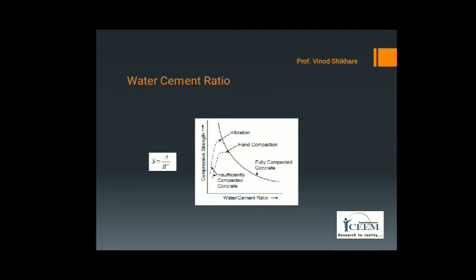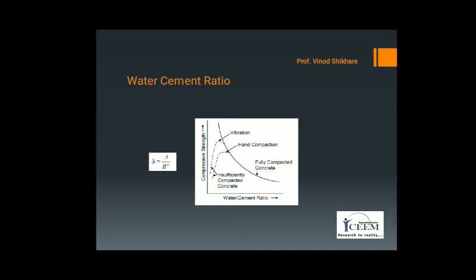On the basis of this test result, the above Abrams' law can be mathematically given as S is equal to A by B raised to X, where S is equal to 28 days compressive strength of concrete, and A and B are two empirical constants, and X is water cement ratio.